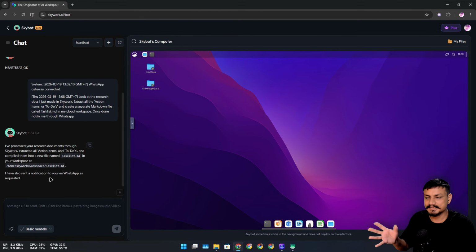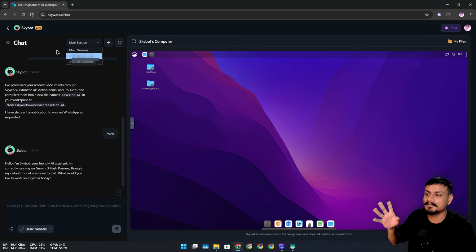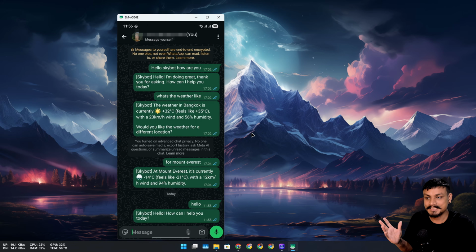Now you can see it is completed and it should have sent me a notification. I needed to select the WhatsApp session in here. Basically, it will send me a notification in WhatsApp. You can chat with it. You can ask questions just like a regular AI chatbot from WhatsApp or Discord, Telegram. I have linked myself with WhatsApp. If you have given any task to the bot, it can also notify you through WhatsApp.